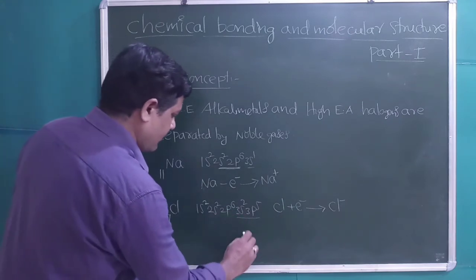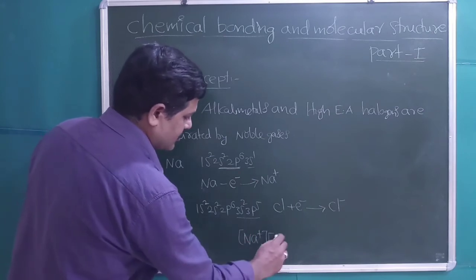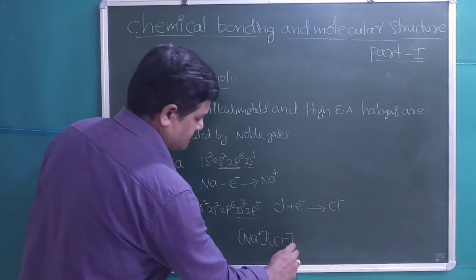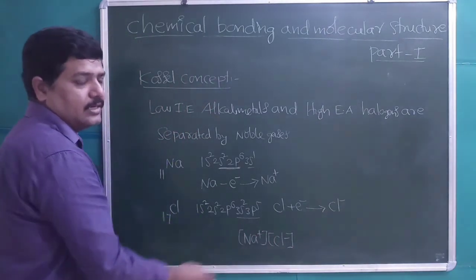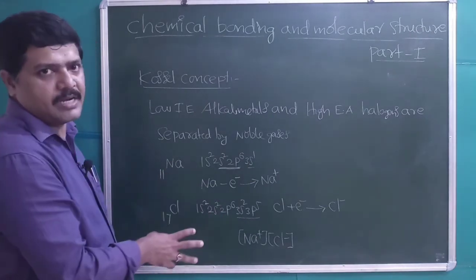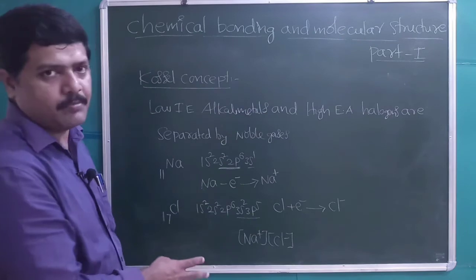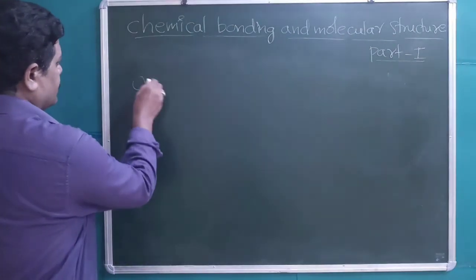After formation of the metal cation and non-metal anion, there is an electrostatic force of attraction between the oppositely charged ions. Commonly, this Kossel concept and Lewis concept can be explained by using the octet rule.